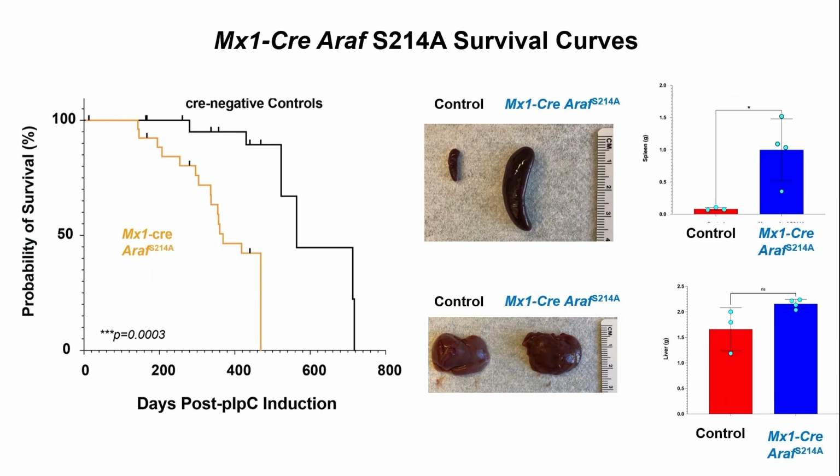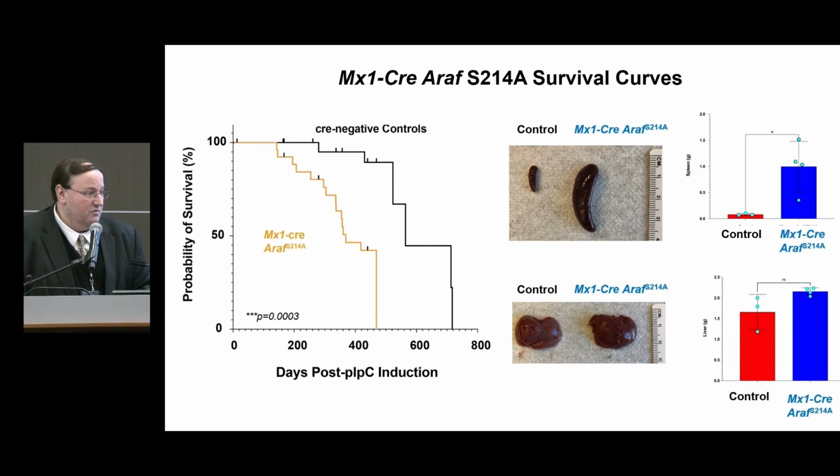But most of them, under MX1 Cre expression, start dying at about 9 to 10 months post Cre recombinase. Most normal mice live about 1.5 to 2 years anyway. So the Cre negative mice died at normal time points for your typical laboratory mouse. But we did see hepatosplenomegaly in these mice, with increased spleen weight and increased liver weight.